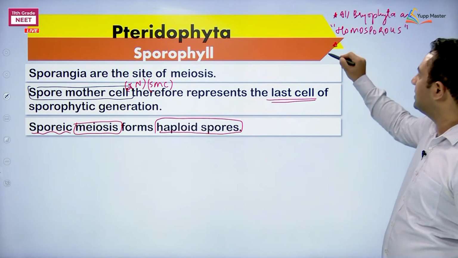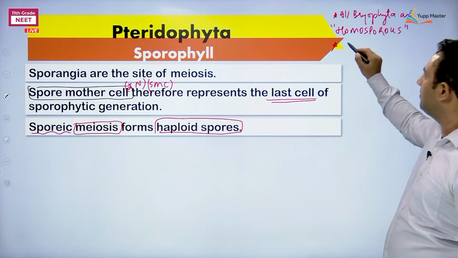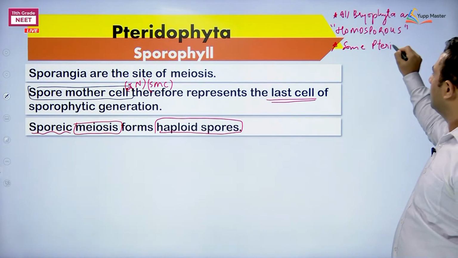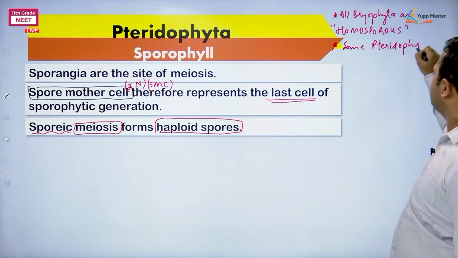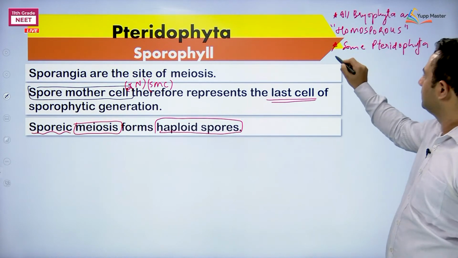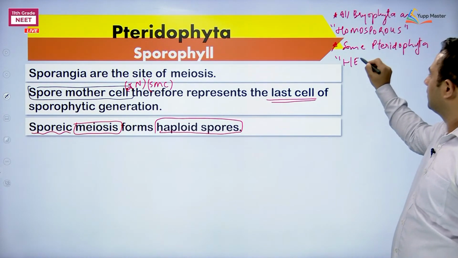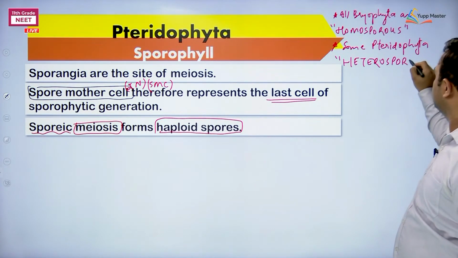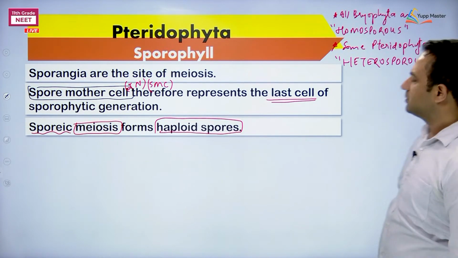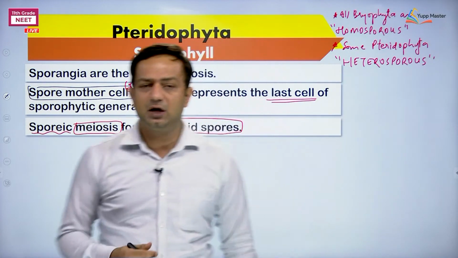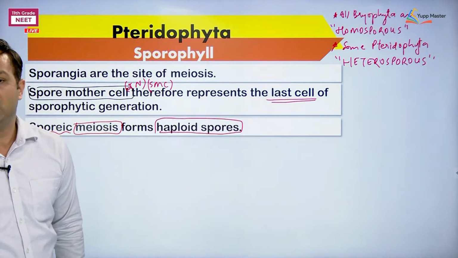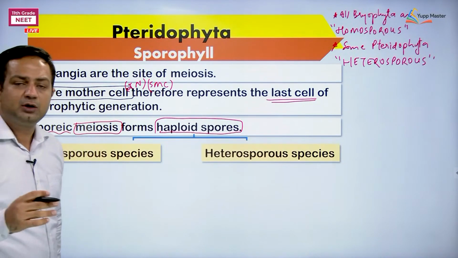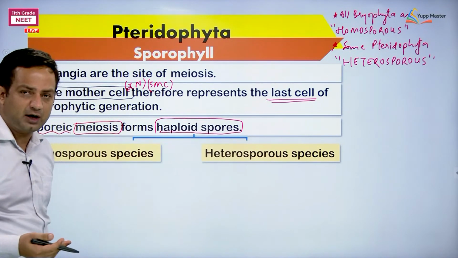But in some members of Pteridophyta, physiologically different type of spores are formed. In that case, the name given is heterosporous. So, Pteridophyta species are either homosporous if they are bearing only one type of spore, or they are heterosporous if they are bearing physiologically different kinds of spores.